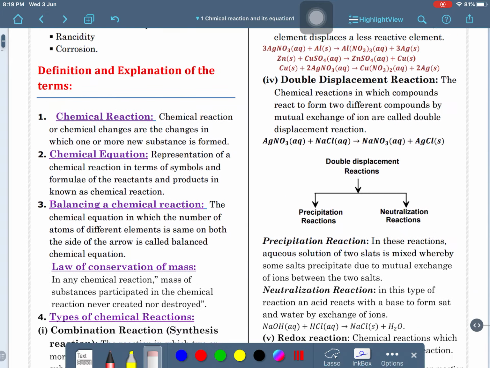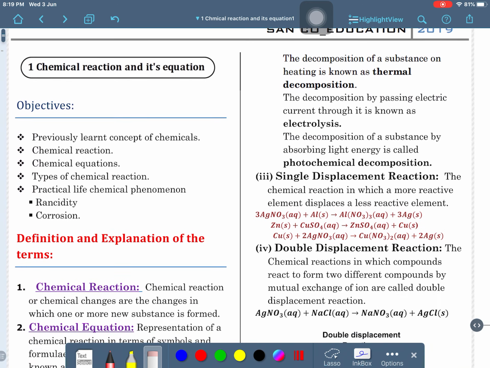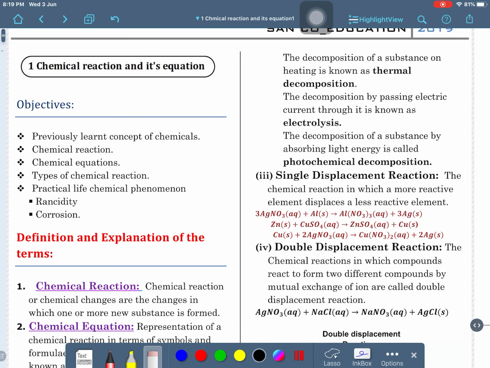On the basis of decomposition like that, decomposition reaction is further classified. If the decomposition is done by heat, then this is called thermal decomposition. If the decomposition is done by electricity, then this is called electrolysis. If the decomposition is done by light, then this is called a photochemical reaction. We can give some examples of photochemical reactions. Is that clear? Silver chloride, silver iodide; this type of reaction can also be done here.